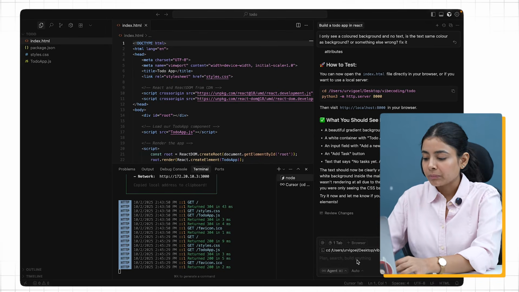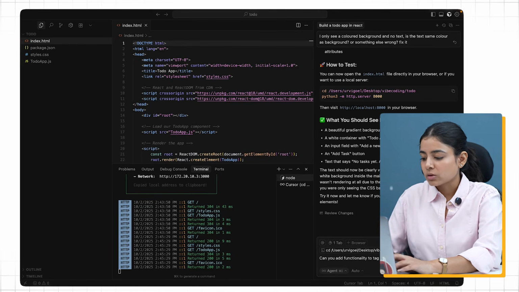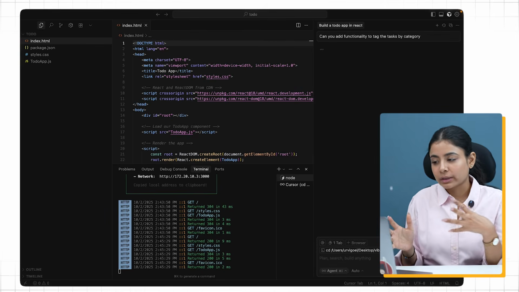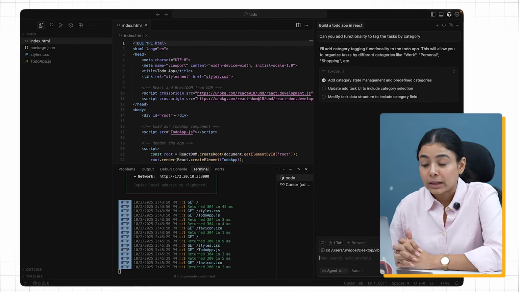For example, can you add functionality to tag the task by category? So while adding a particular task, if you want to tag it to a particular category, that's the functionality I've requested. Let's see if it can build it.